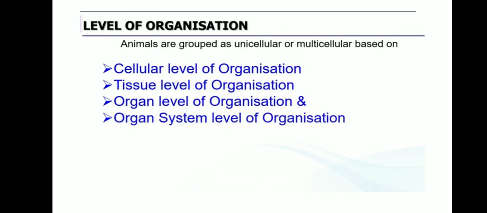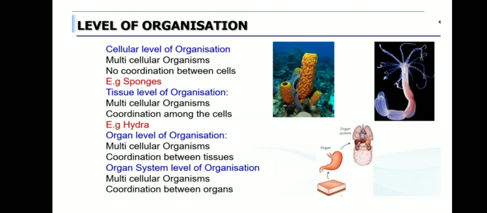Based on the cellular level of organization, tissue level of organization, organ level of organization, or organ system level of organization. There are 4 organizations. Let me explain clearly. Cellular level of organization means whether it is unicellular or multicellular. So most of the organisms are coming under what?